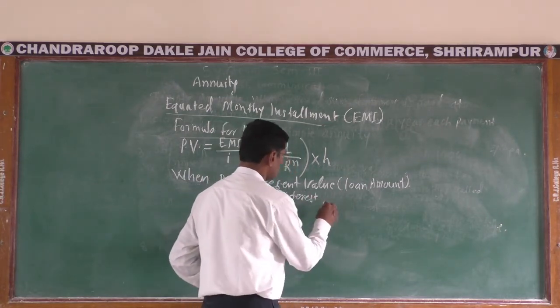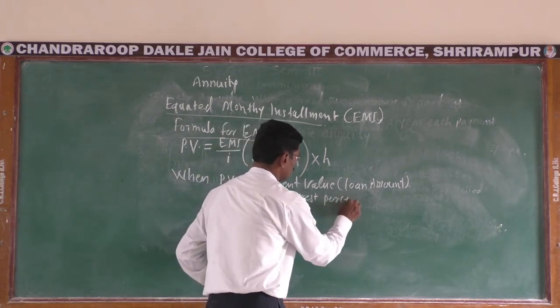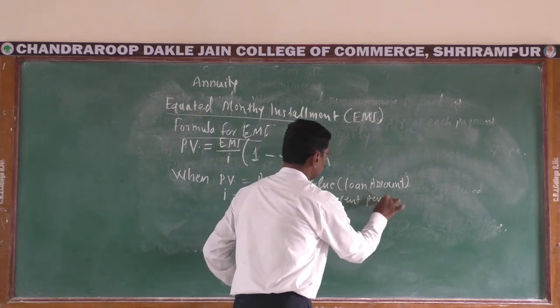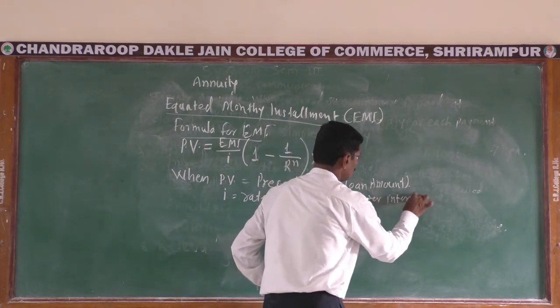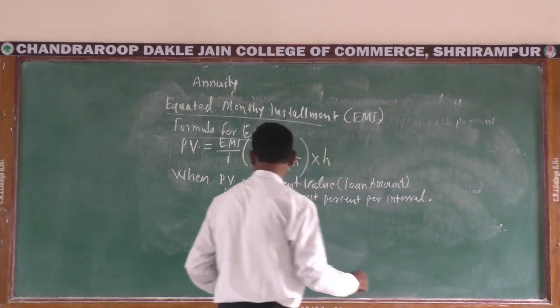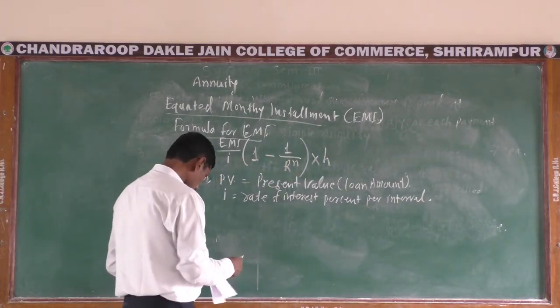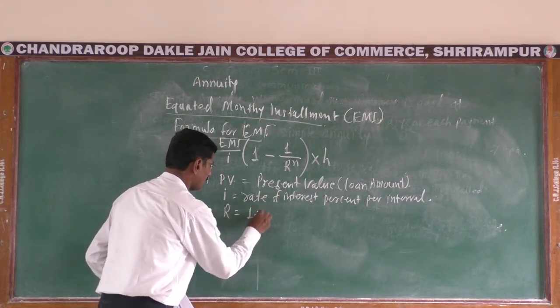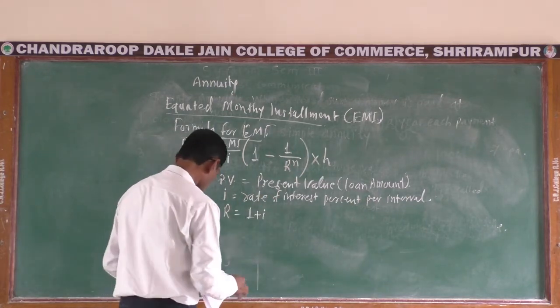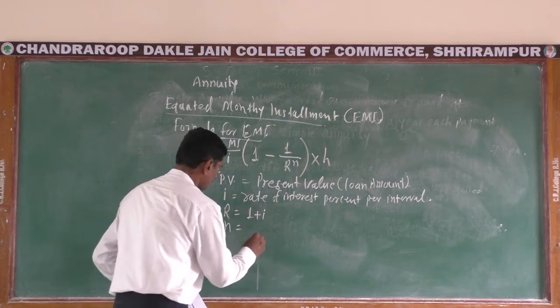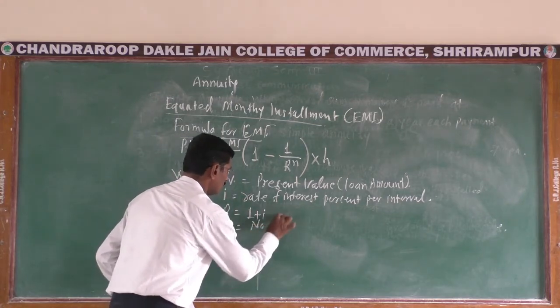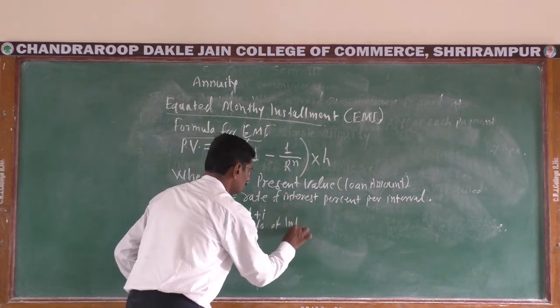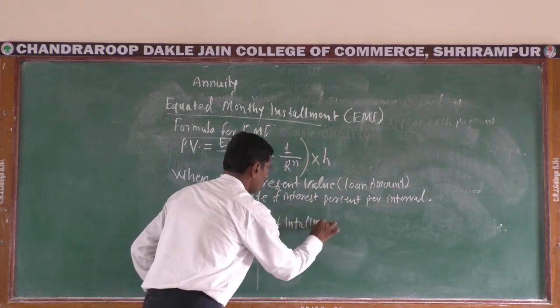Rate of interest percent per interval. Then R is equal to 1 plus I. N is equal to number of installments.